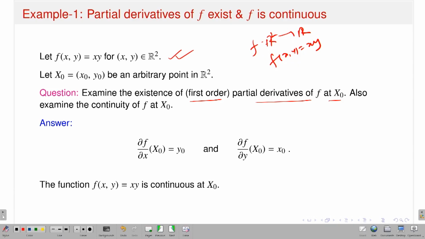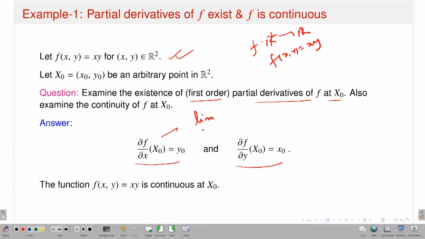I am saying that yes, the partial derivatives exist. Because it's R2 to R, I have only two coordinate variables x and y. So the partial derivative of f with respect to x exists at the point x0, y0, and with respect to x it is y0, and with respect to y it is x0. You can easily calculate by the definition. So what is the formula?